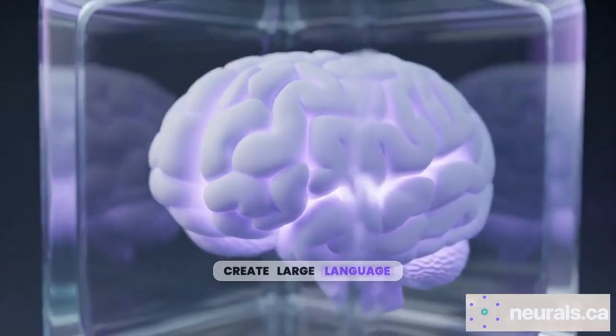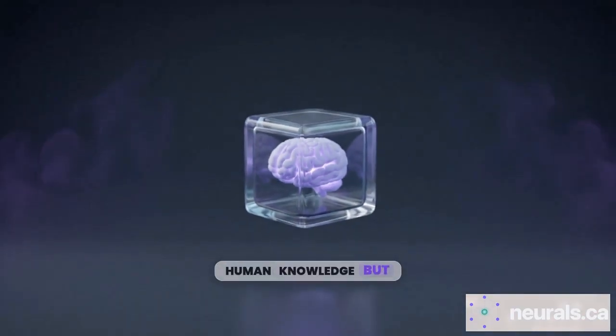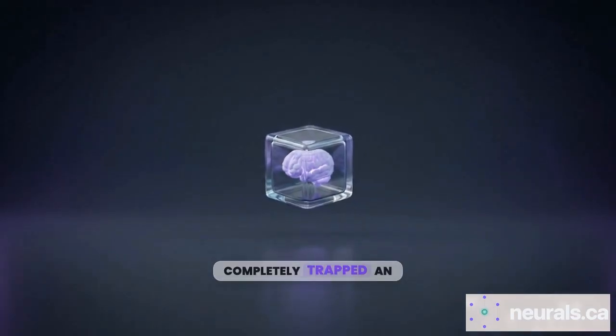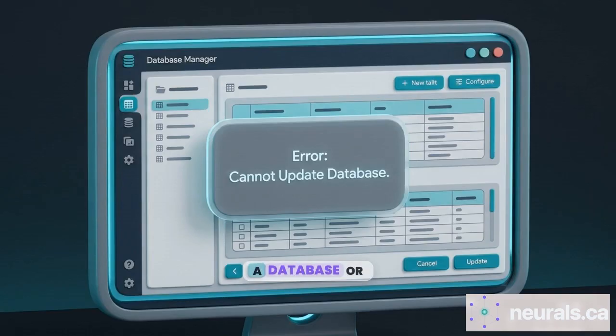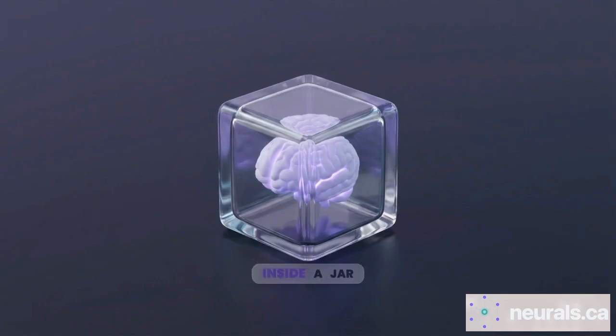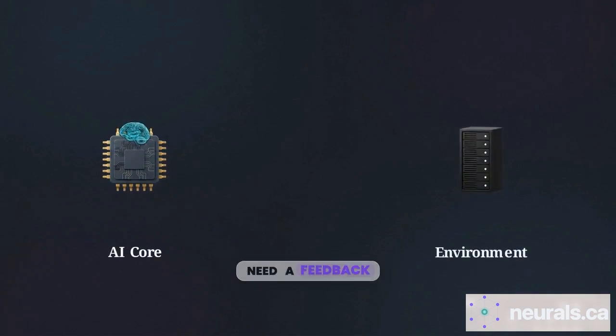We manage to create large language models trained on massive repositories of human knowledge, but out of the box, they are completely trapped. An LLM cannot execute a file, update a database, or send an email. It's a brain inside a jar. To move past simple conversation, we need a feedback loop.